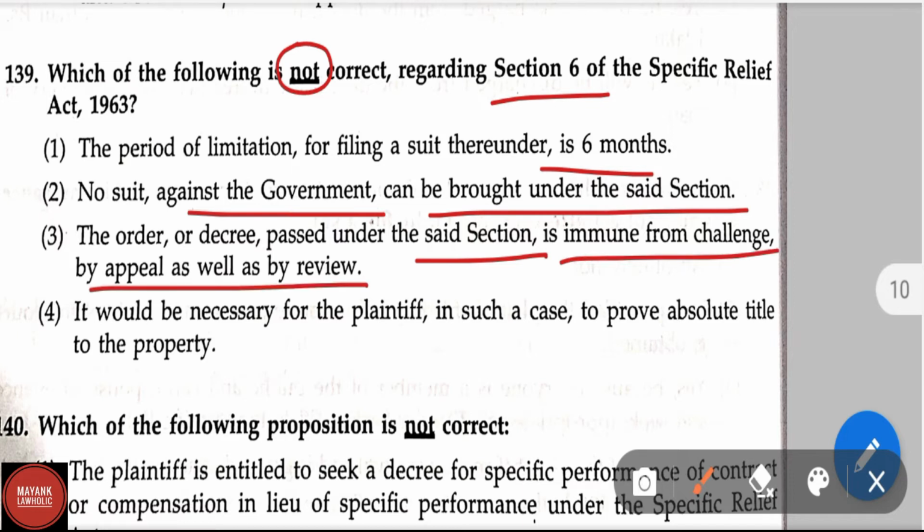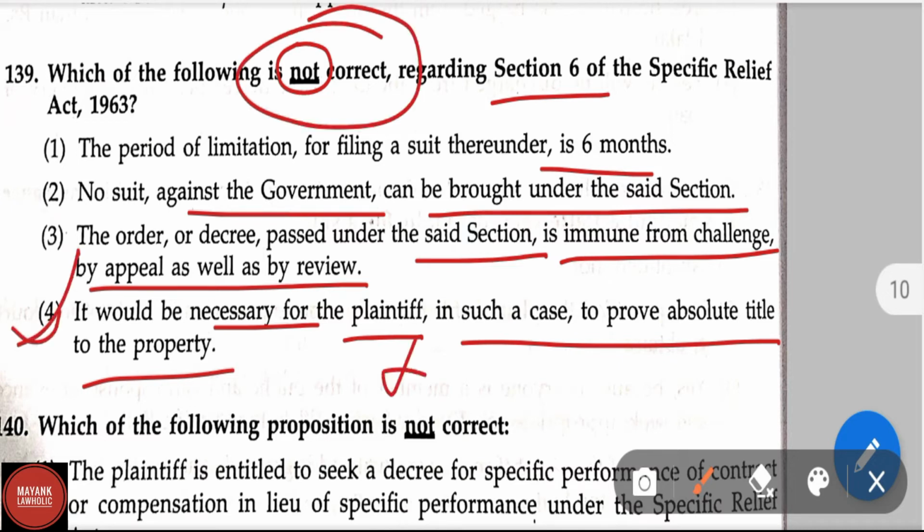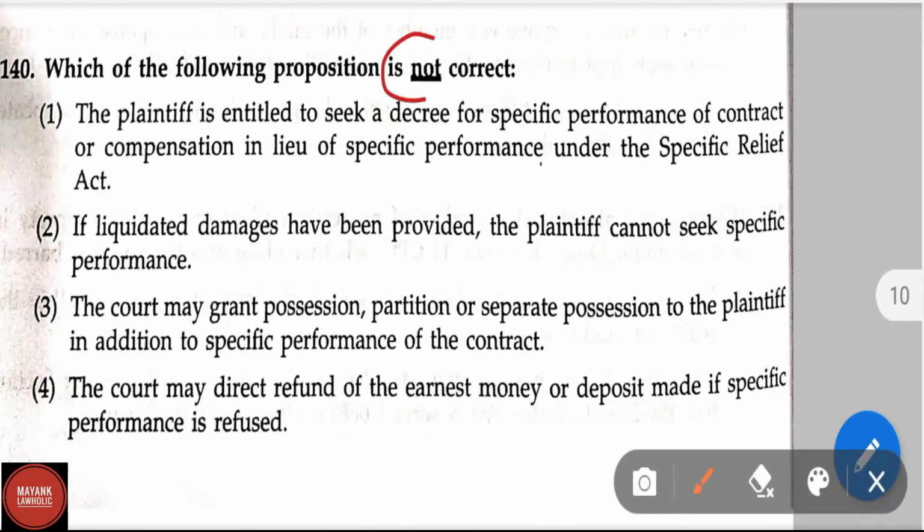And option 4, it would be necessary for the plaintiff in such a case to prove the absolute title to the property. Here the correct answer is option 4 because it has been asked which is not correct. This statement is not correct, hence it is the correct answer. Other statements are correct.